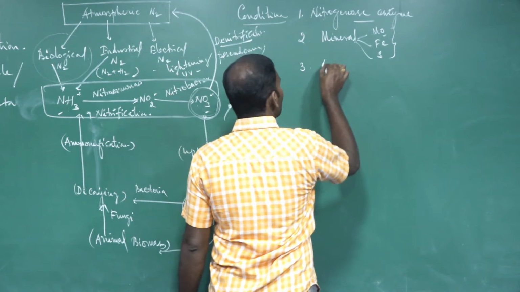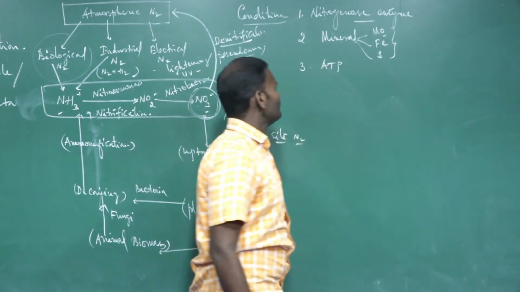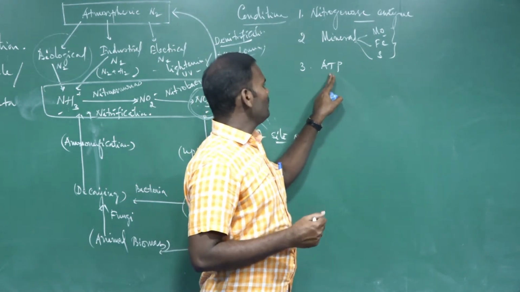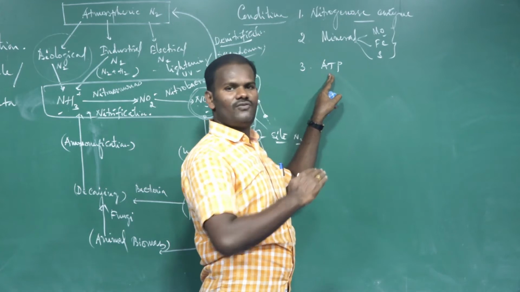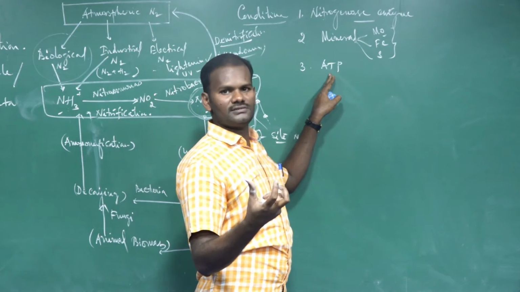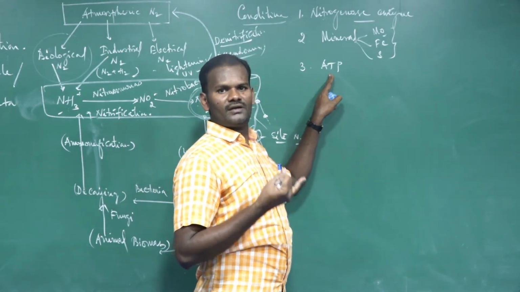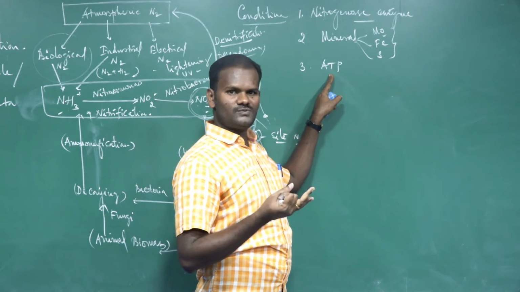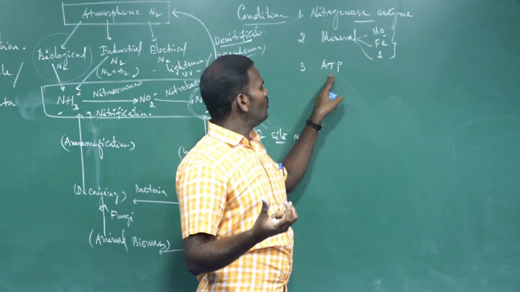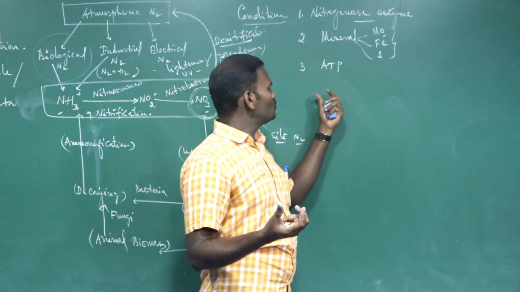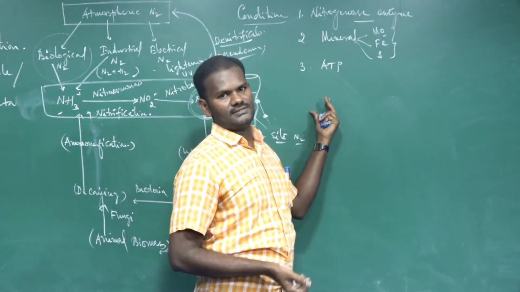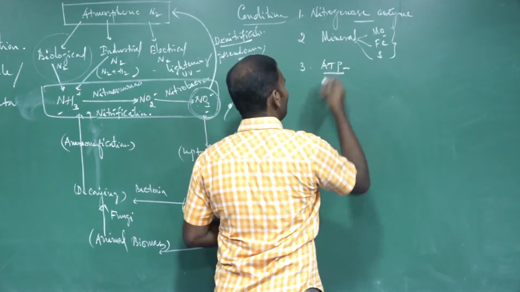Then the third one is ATP, energy, which is essential. The ATP is obtained from the respiration process. What are the uses of ATP? The ATP is used for transfer of hydrogen atoms from hydrogen donors such as glucose 6-phosphate, fructose 6-phosphate, and sucrose, which are the electron donors, to the molecular nitrogen. So ATP is essential.